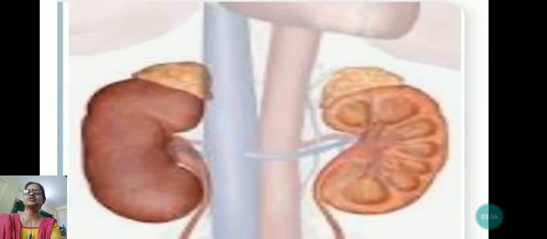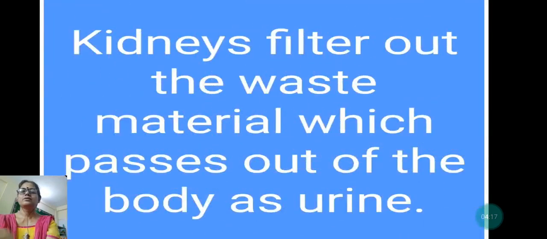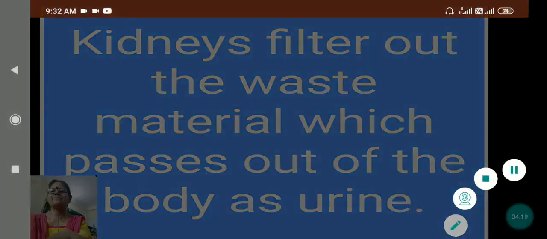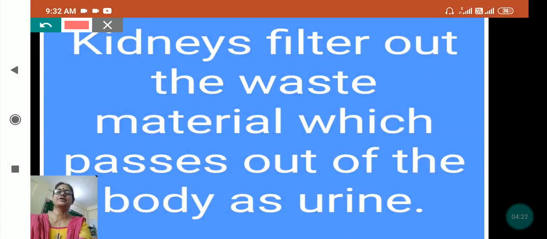Now see, this is a picture of a kidney. Sometimes you will see that people are suffering with kidney failure. A kidney can be transplanted also. We can live with one kidney also, but we must take care of our kidney. Now see, what is the function of the kidney? Kidneys filter out the waste material which passes out of the body as urine.